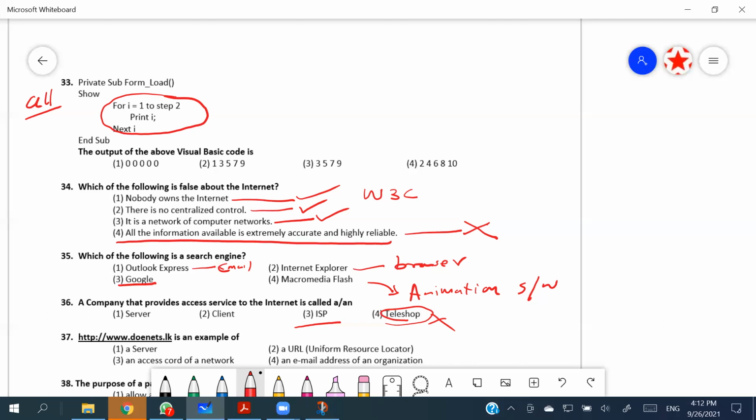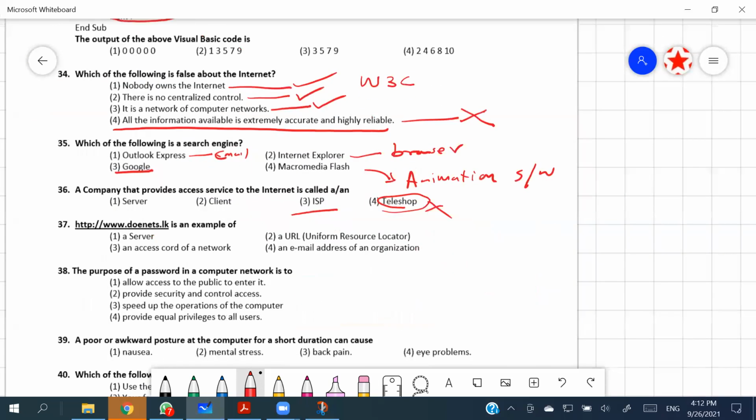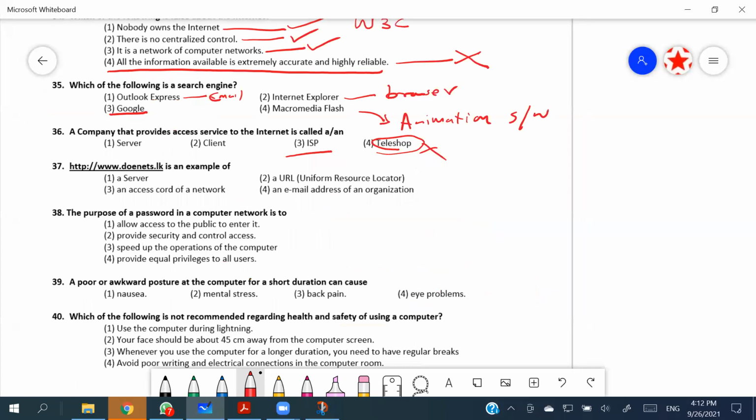Now the 38th: the purpose of a password in a computer network is to allow access to the public to enter it. Not for that purpose, actually. Provide security and control access. Yeah, that can be taken as the answer. Speed up the operation of the computer. No. Provide equal privileges to all users.